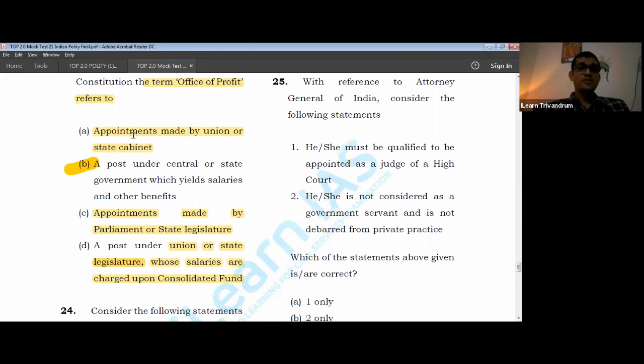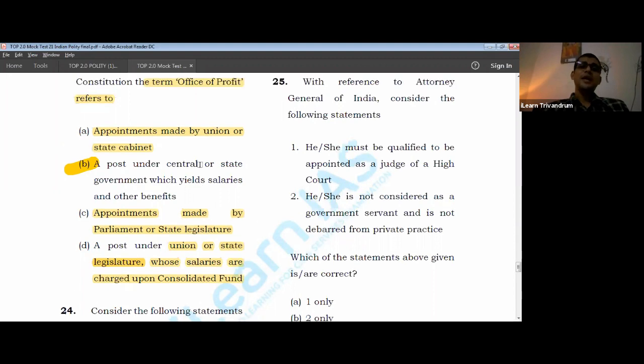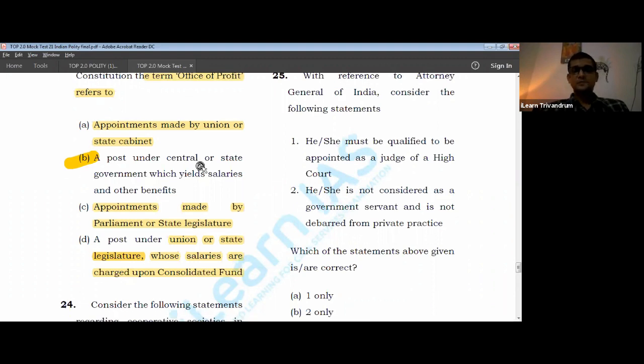But in Office of Profit, the judiciary has very clearly said that the office should derive benefit of salary or allowances or any kind of benefit. Only then it can become an office of profit. Without any remuneration or any such things, it cannot be considered as an office of profit, because there can be an office, but there is no salary. So that is not an office of profit. Okay. So for that reason, it is box.